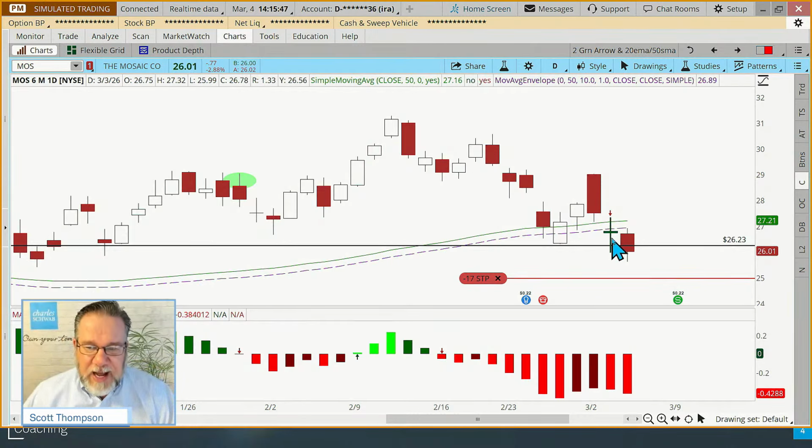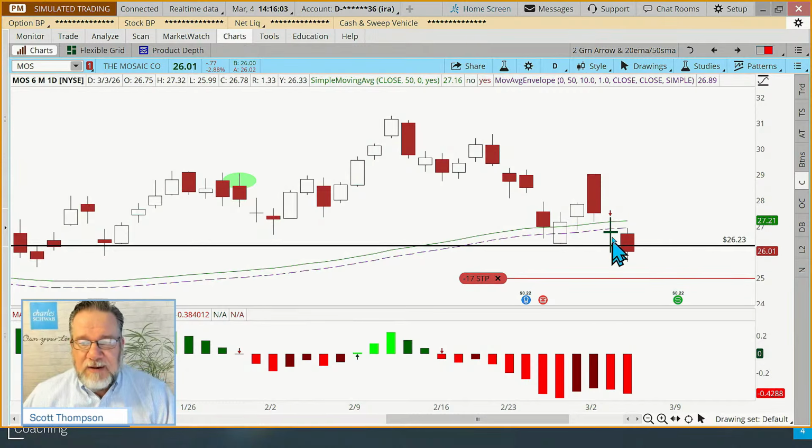In this case, we got 2 red arrows, which happened this day, and the low price there was 25.99. The rule says, if we get 2 red arrows, we generally would move our stop up to 3% below the low price that day.